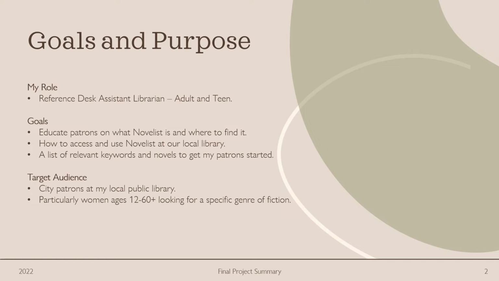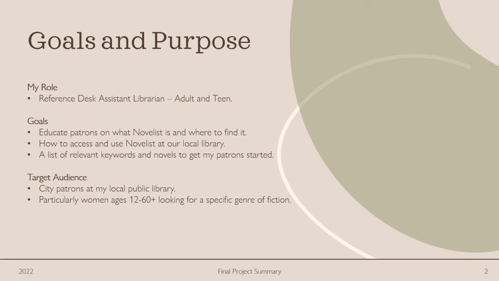As mentioned previously, patrons come in looking for a very specific type of fiction, and it's a public library. We have lots of different types of books, lots of different content, and so it's been important for me to become more familiar with keywords and types of authors that meet that specific genre that my patrons are looking for.